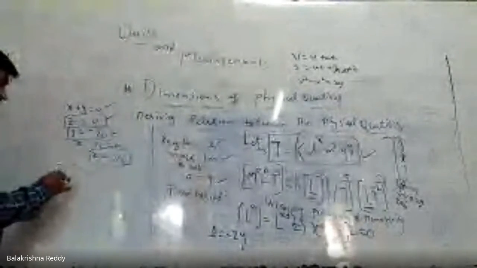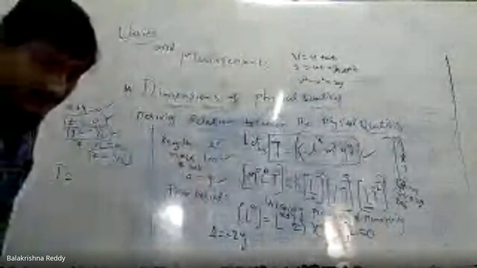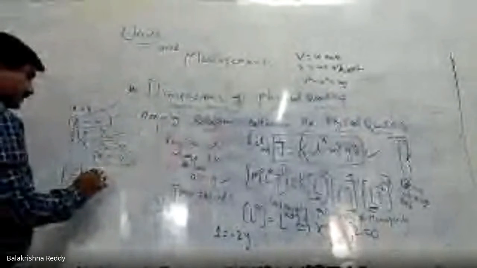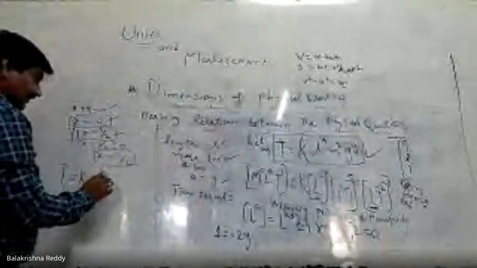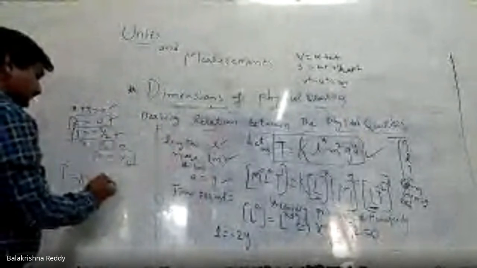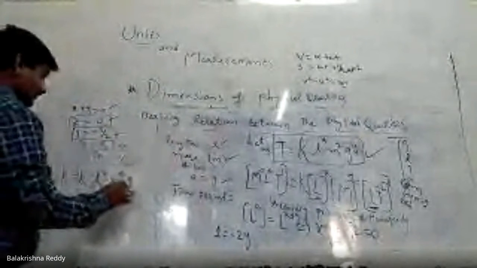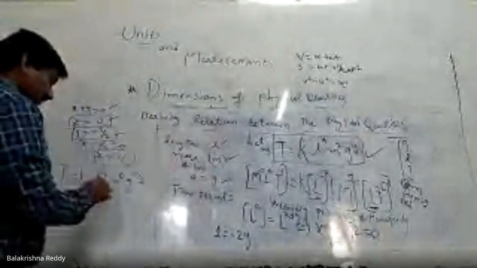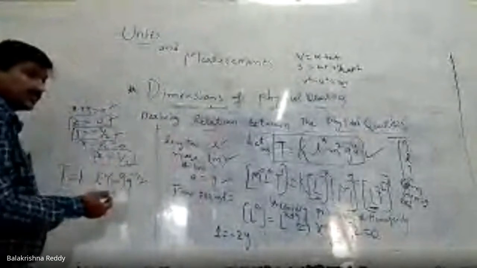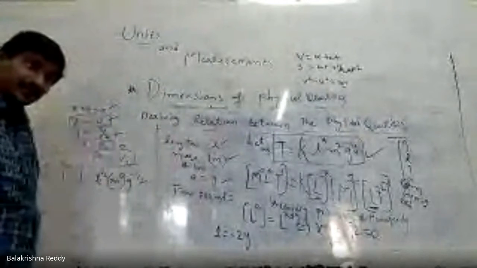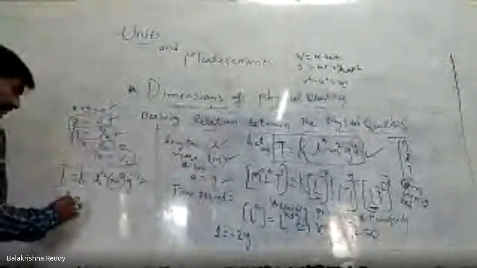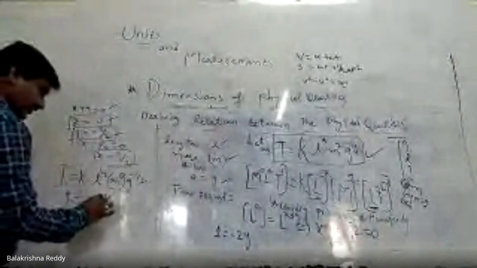Okay? Therefore, time t equal to, this is the final touch, K, a dimensionless constant, L power of x, which is 1 by 2, M power of z, which is 0, next G power of y, minus 1 by 2. M power of 0 means what? It is equal to 1. Okay? So, K into L to the power of 1 by 2, G to the power of minus 1 by 2. M disappears.